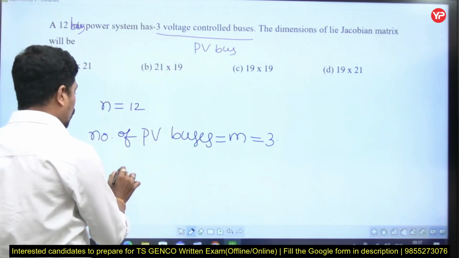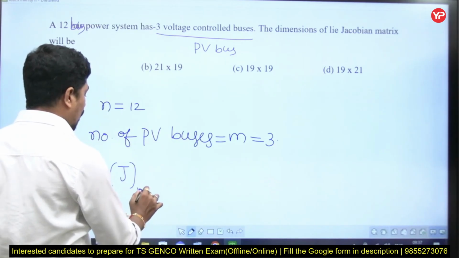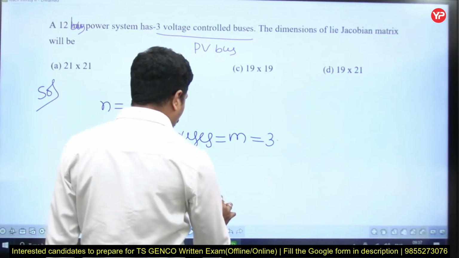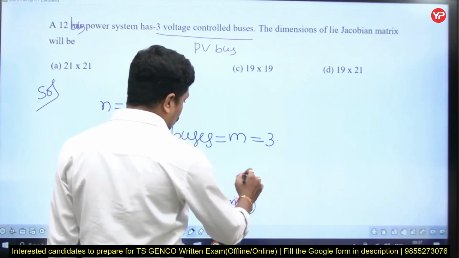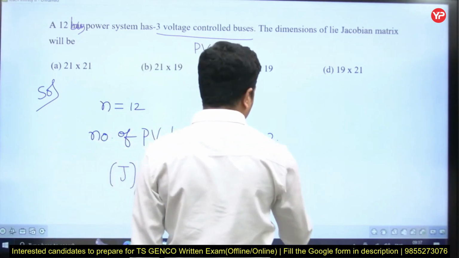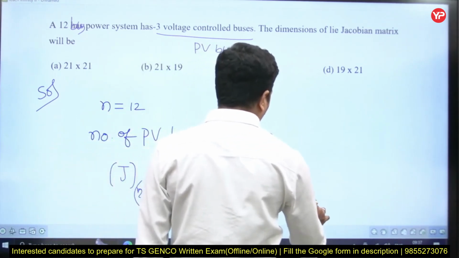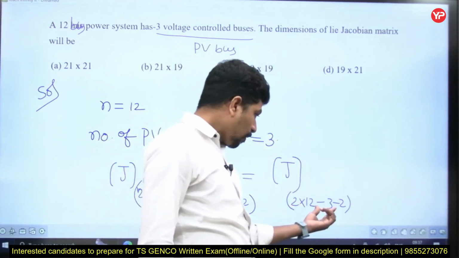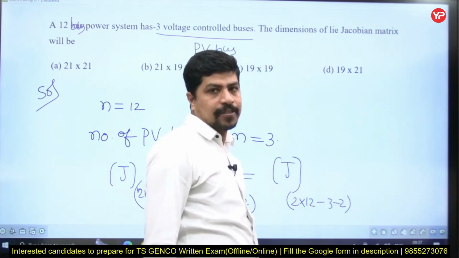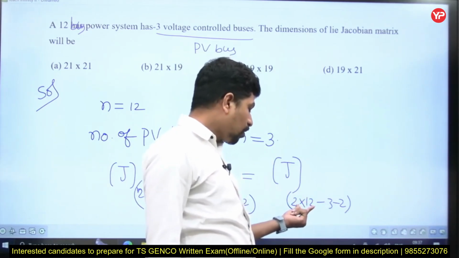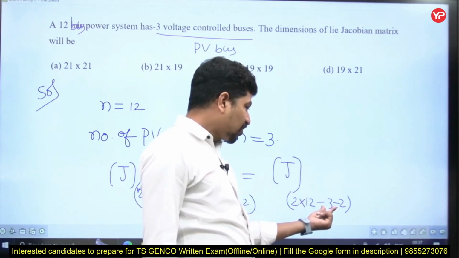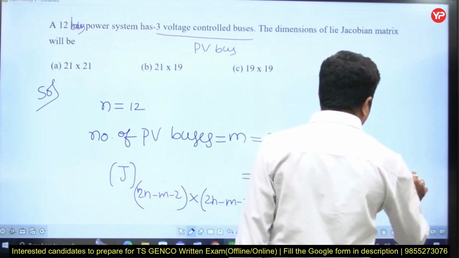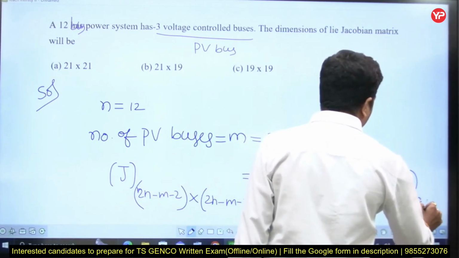Now the Jacobian matrix size is (2n minus m minus 2) by (2n minus m minus 2). So that is 2 into 12 minus 3 minus 2. How much is it? 12 twos are 24. 24 minus 6 will be 18. So the answer will be 18 by 18.